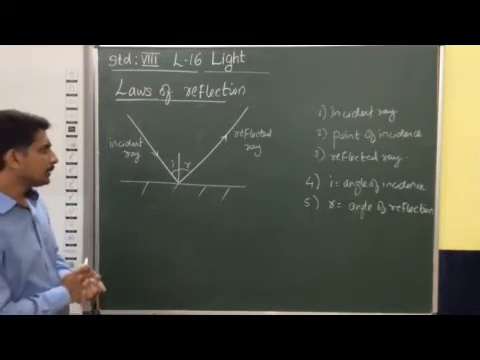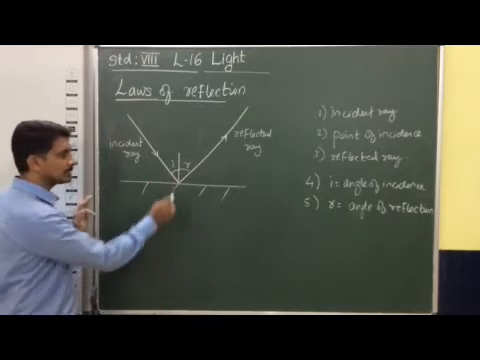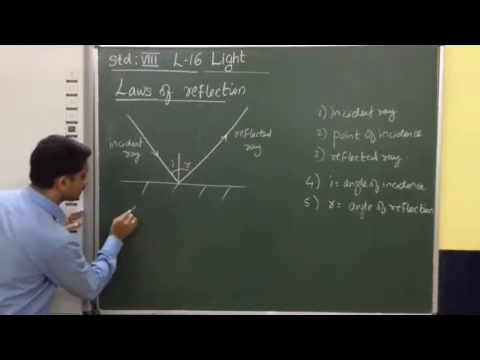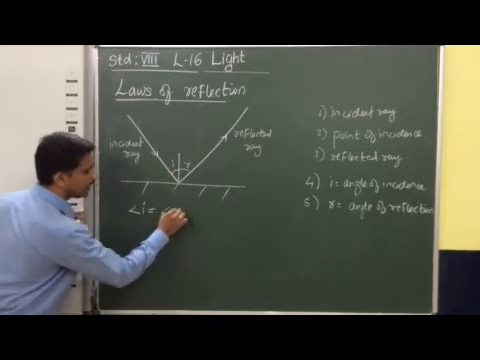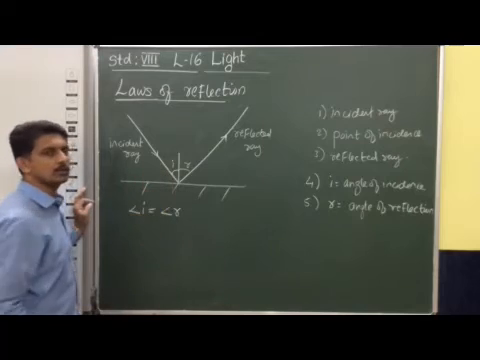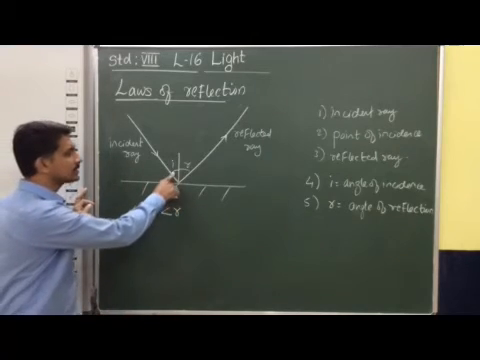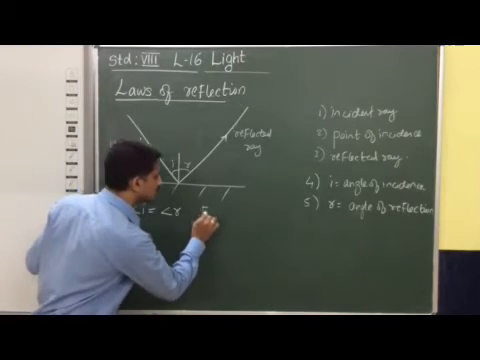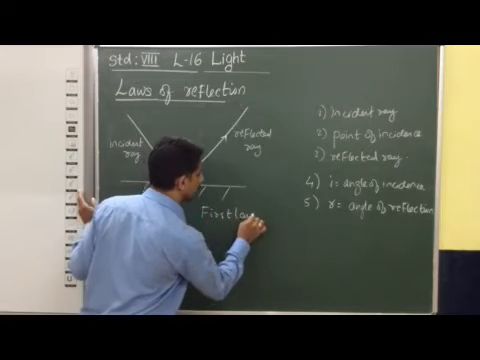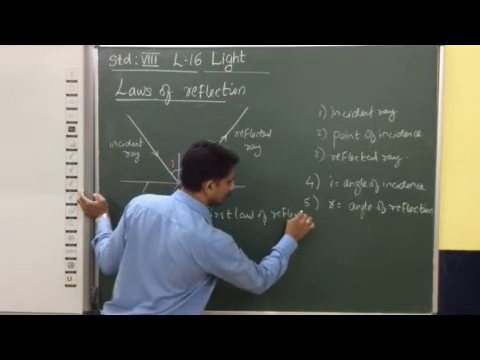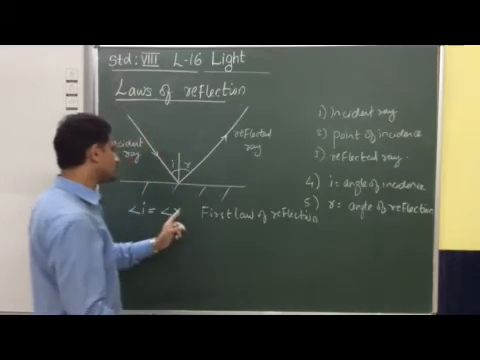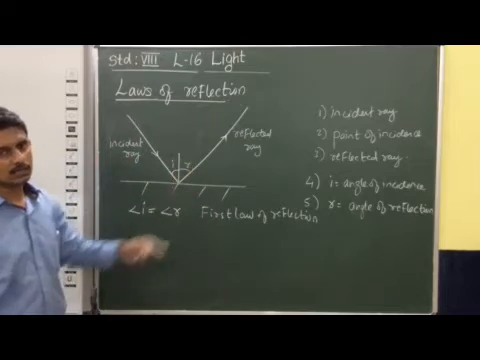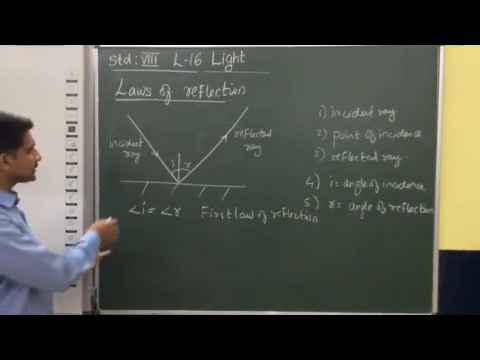The first law is based on these angles. The angle of incidence is equal to the angle of reflection, so angle I is equal to angle R. This is known as the first law of reflection. Please remember, the first law of reflection is that the angle of incidence is equal to the angle of reflection. Now we can consider these three rays.